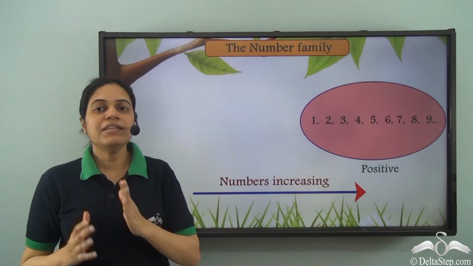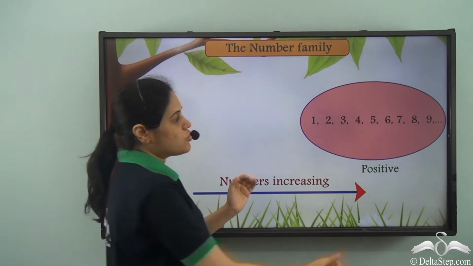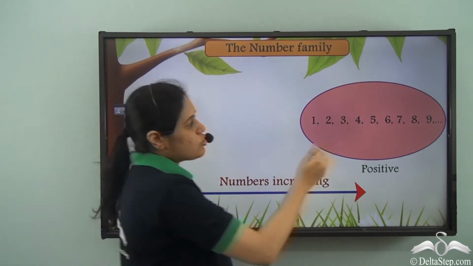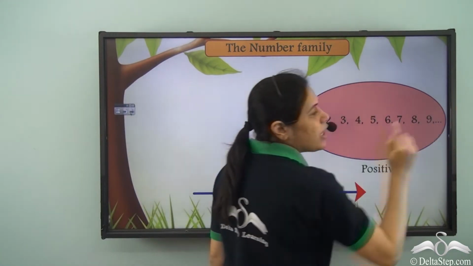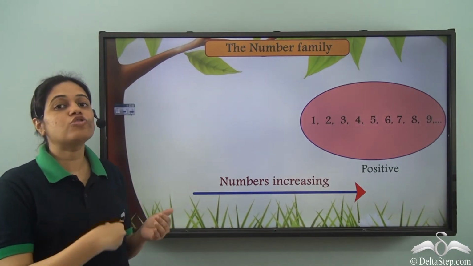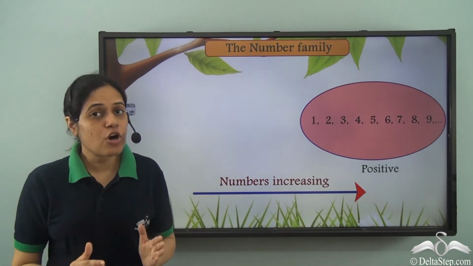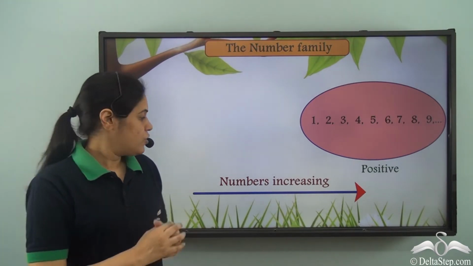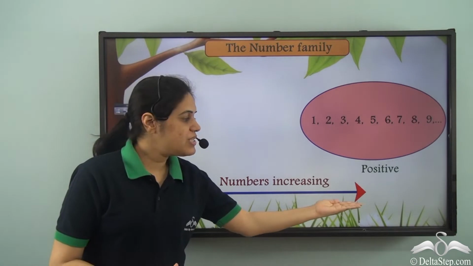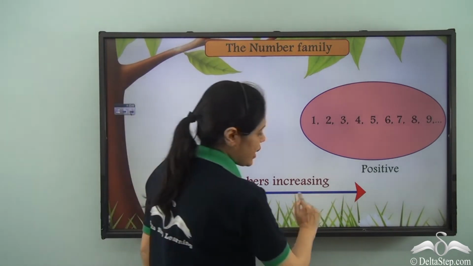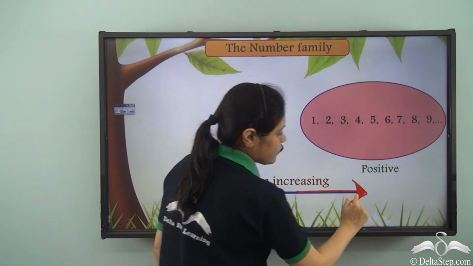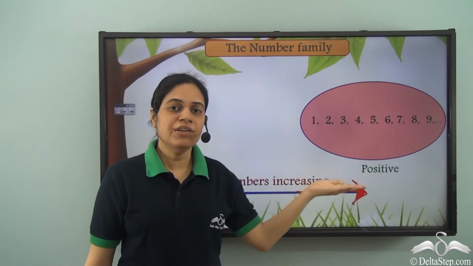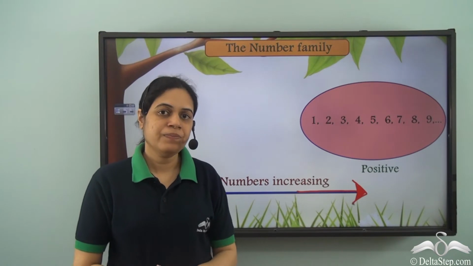So let us look at our number family. So these are all positive numbers. So see, there is dot dot dot after 9, which means it goes on and on. It does not stop at 9. Even after 9, it goes on, and numbers are increasing in this direction. So as I count further, numbers are increasing.